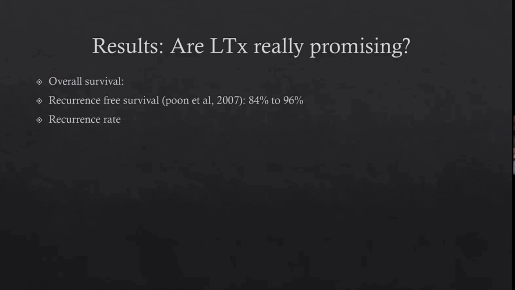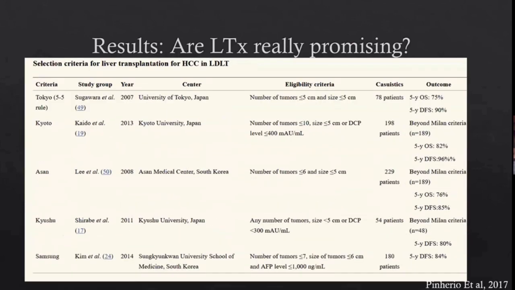So do we think that the transplant results are promising for these patients? As per the studies, this was one of the meta-analyses shown by Pinheiro et al. They showed multiple types of criteria like the Tokyo criteria, Kyoto criteria, Asan criteria. If you see, none of the criteria are worse than the Milan criteria, and most of them are better than the UCSF criteria.